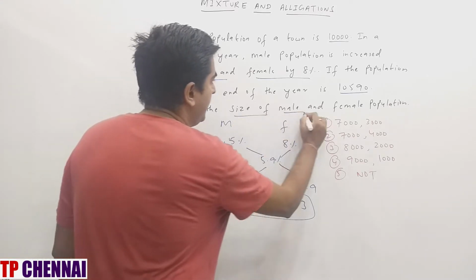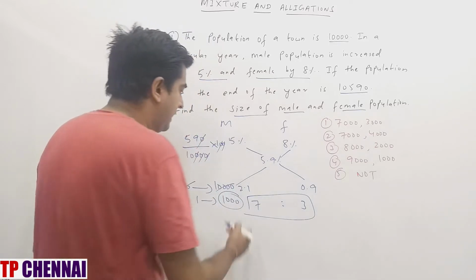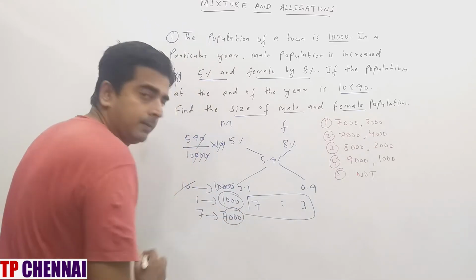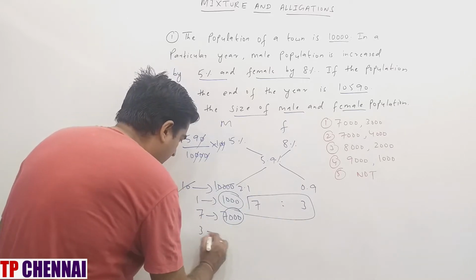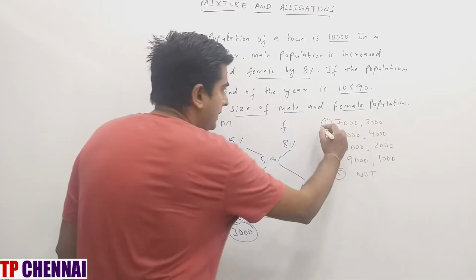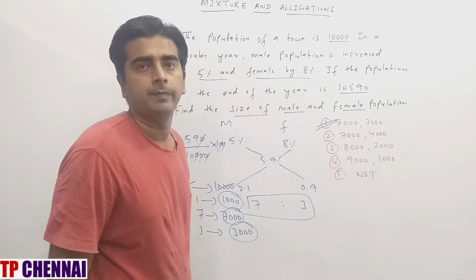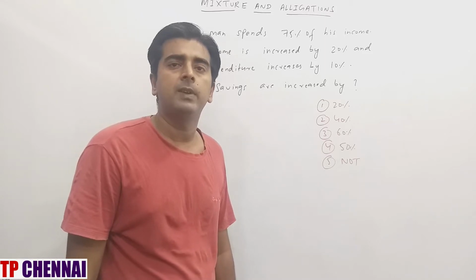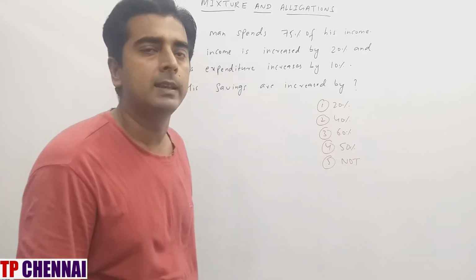Now what are they asking? Find the size of male and female population. So male part is how much? 7 parts. 7 parts is how much? 7,000. Female part is 3 parts. 3 parts is how much? 3,000. So what is my answer? 7,000 and 3,000. So we have seen the first question, which is related with population, where you have male and female and you have applied alligation.